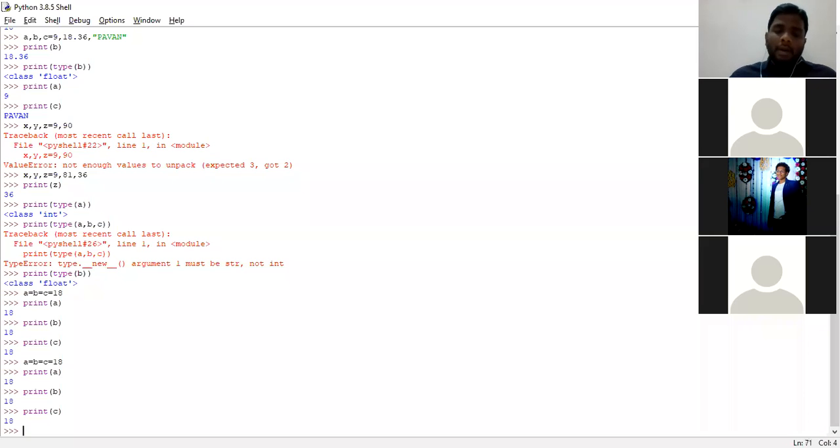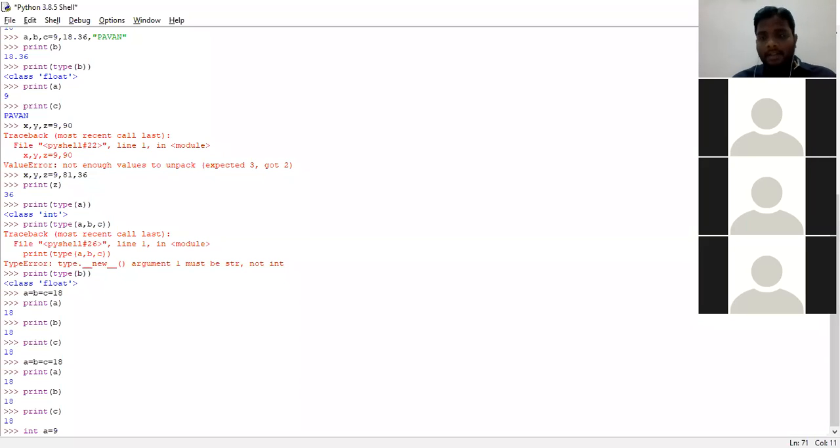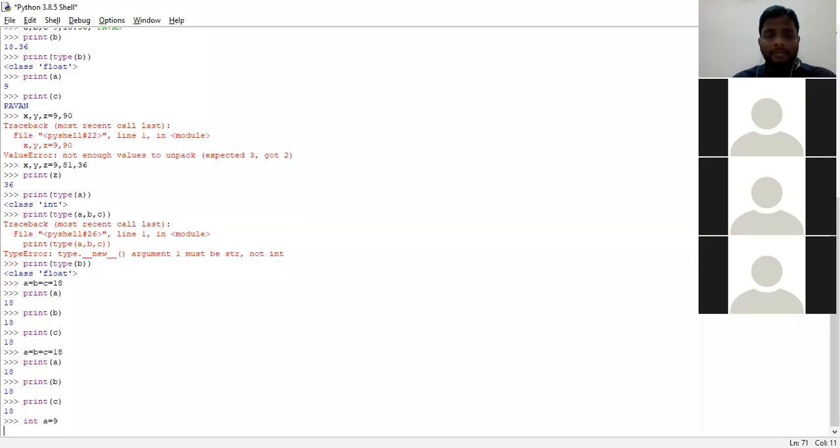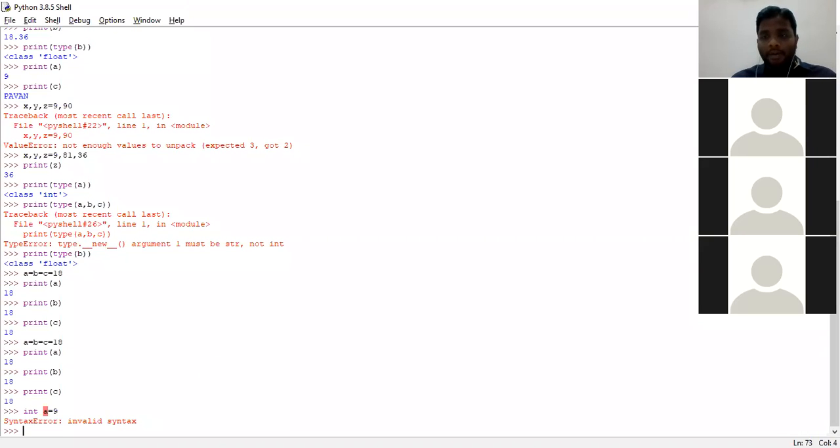Now I shall ask some questions like int a is equal to 9. Can anyone of you tell me whether Python interpreter accepts this statement or not? Just say yes or no. Yes, sir. You can check out whether the answer you have given is correct or not.